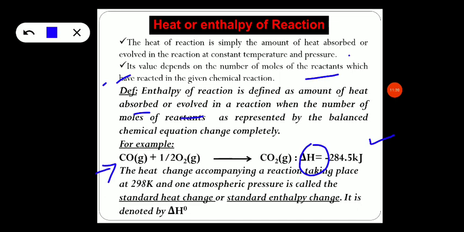Okay. So we have two terms here. One is delta H naught and the other is delta H. What is delta H? Delta H is simply enthalpy of reaction, whereas delta H naught is standard enthalpy of reaction. If you maintain the standard conditions like 298 Kelvin and the pressure of 1 atmosphere, then we call it standard enthalpy of reaction.